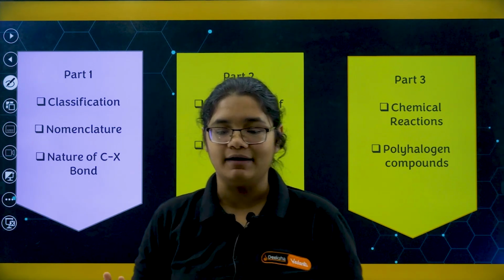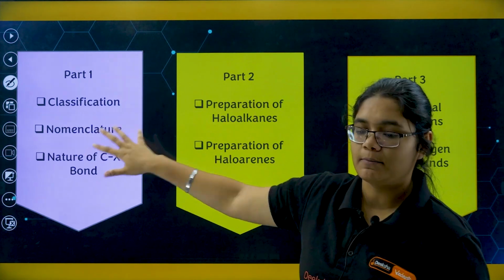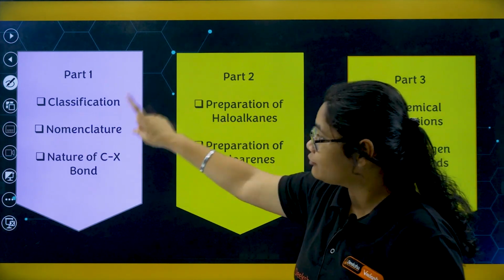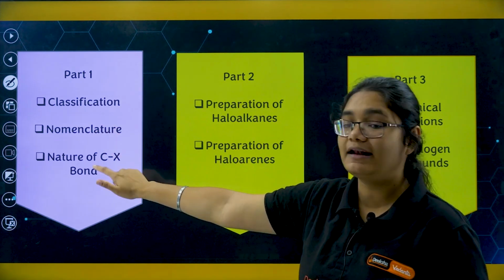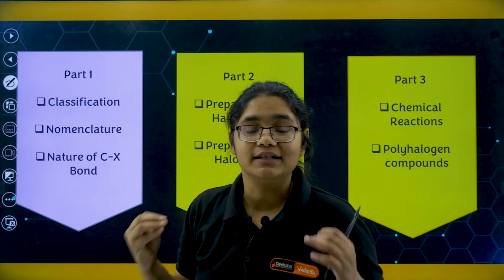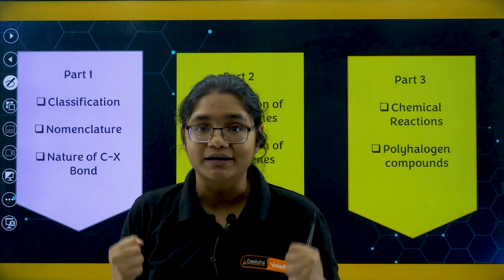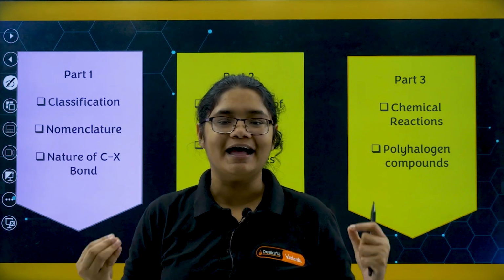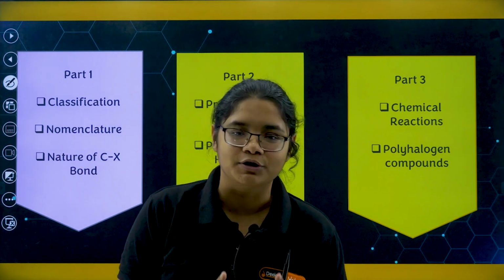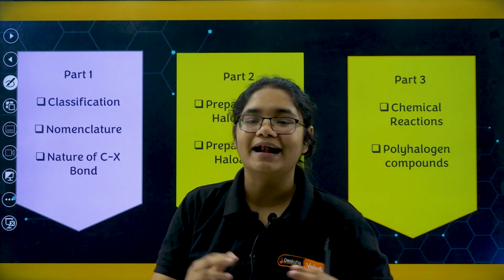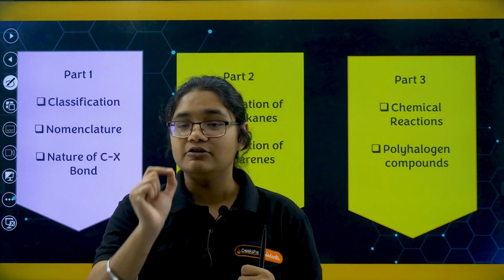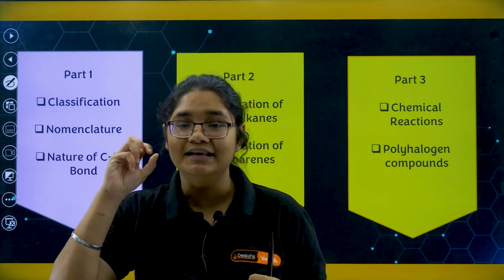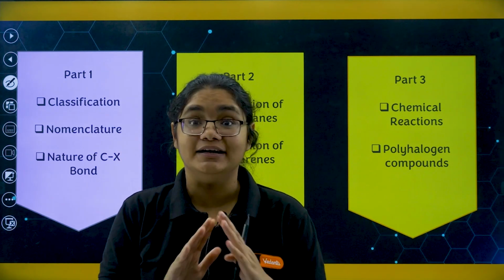This chapter will be divided into 3 parts, part 1, part 2 and part 3, and in today's class we'll be talking about classification, nomenclature and nature of the C-X bond. Not only theory, we will be doing 10-15 question practice, and at the end I have some homework questions for you too. So let's explore this chapter, let's decode this chapter, where the entry of a single halogen atom can change the entire game.